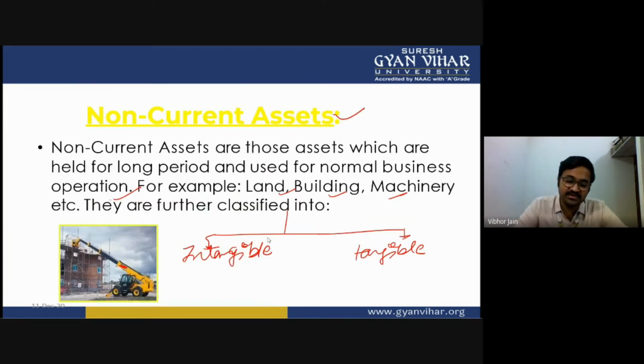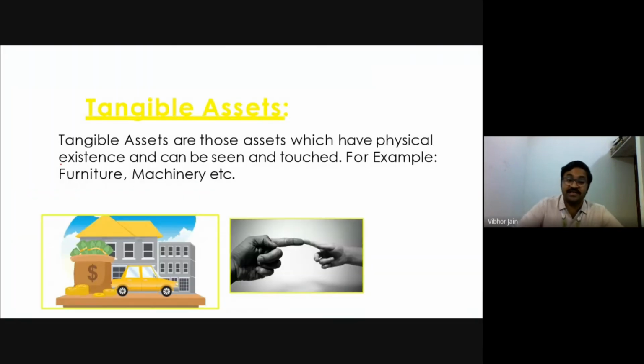Non-current assets are those assets which are purchased with the intention of using them for a longer period of time and not with the intention of selling them within 1 year. Example, land, building. Now these assets are further classified into tangible assets and intangible assets. What are tangible assets? Tangible assets are those assets which have some physical existence, which you can see, which you can touch. For example, this mobile phone, I can touch it. This is a tangible asset.